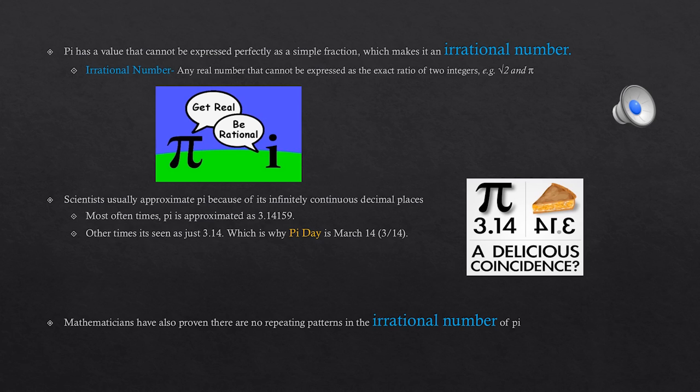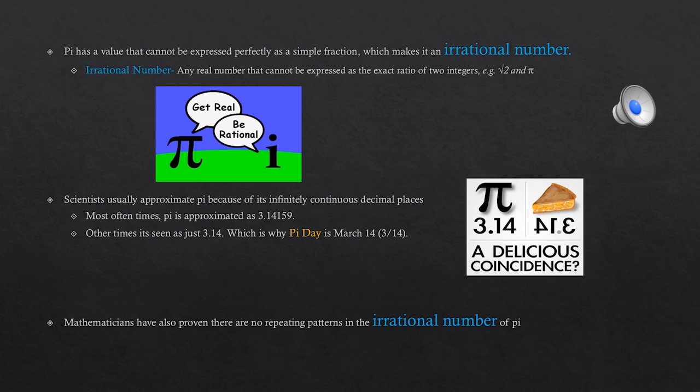An irrational number is any real number that cannot be expressed as the exact ratio of two integers. Two given examples are square root and pi. Scientists usually approximate pi because of its infinitely continuous decimal places. Most oftentimes, pi is approximated as 3.14159, but in a more general sense, it is seen as just 3.14, which is why Pi Day is March 14th.